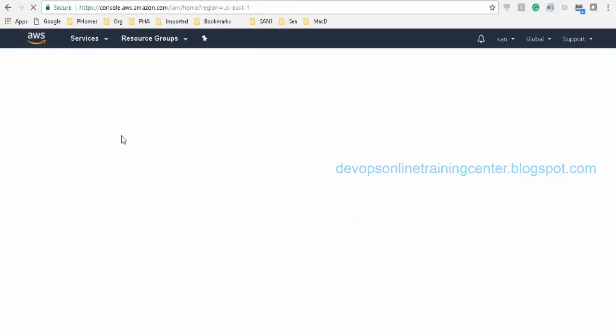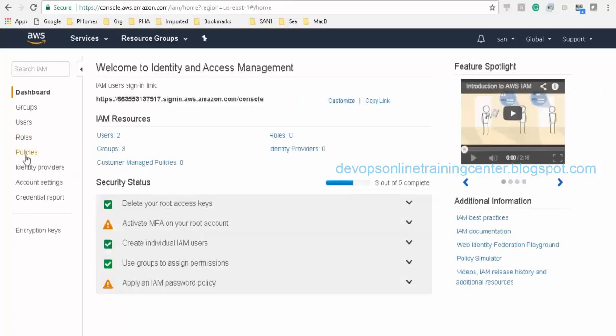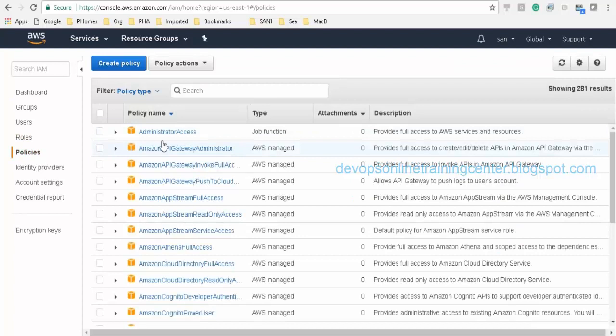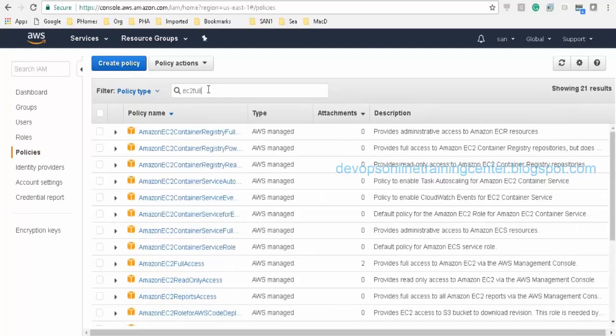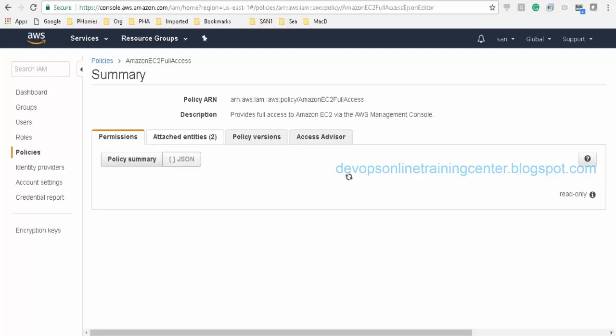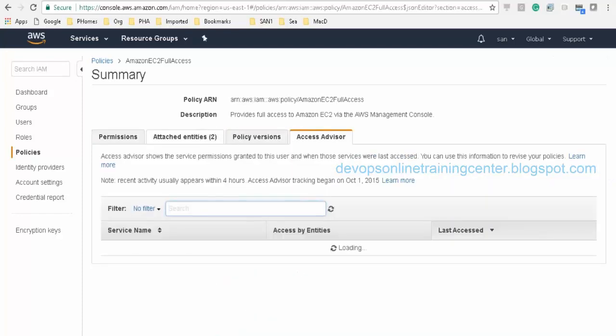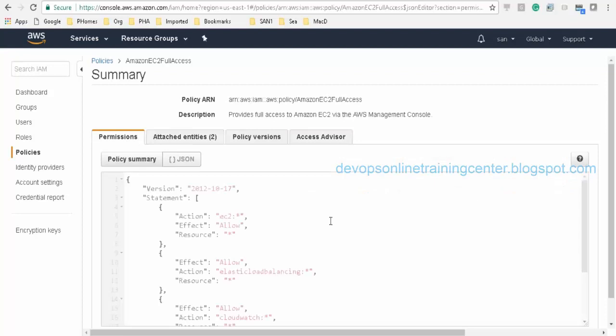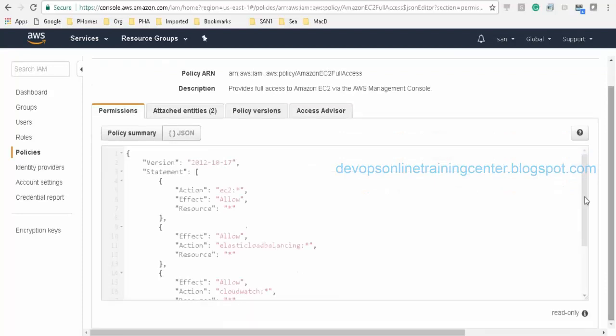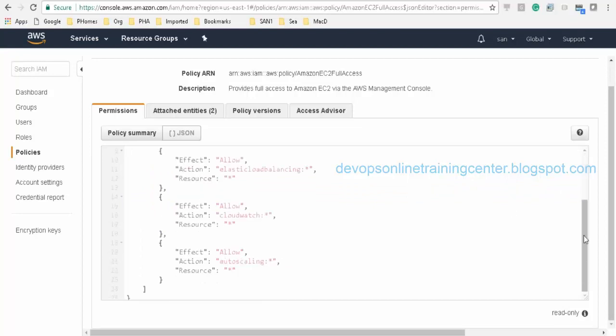In IAM, in policies, let's say EC2 full access. If we go inside, there is a resource and you want to allow or you want to deny kind of thing.